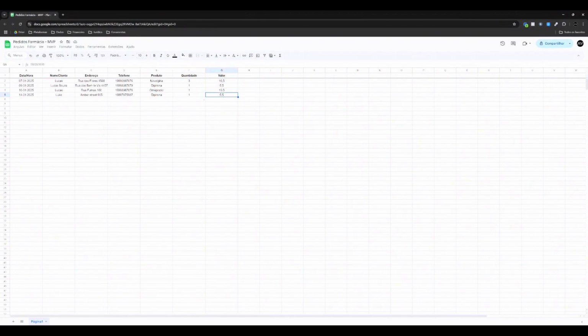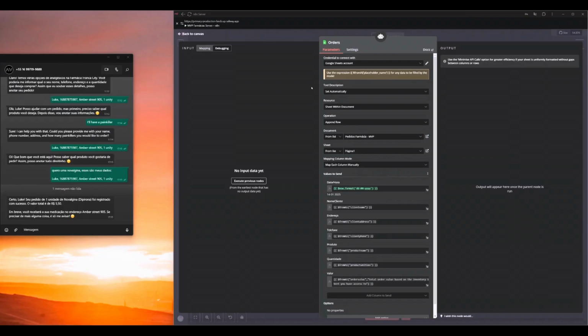So it worked, and it is functional, but as you can see here, I need to improve some things for it to work perfectly when I showcase it to the client. And I'm doing these videos just to show you guys what I'm doing, everything that I'm making, everything wrong that I'm doing in the MVP, and how I am going to improve.